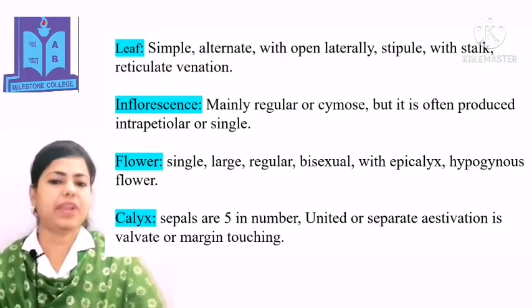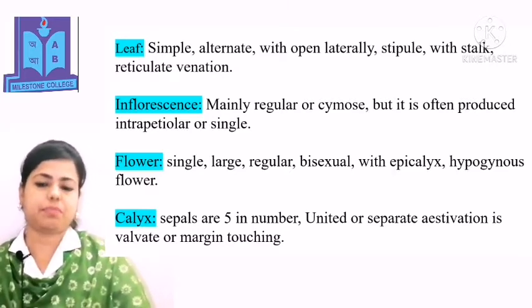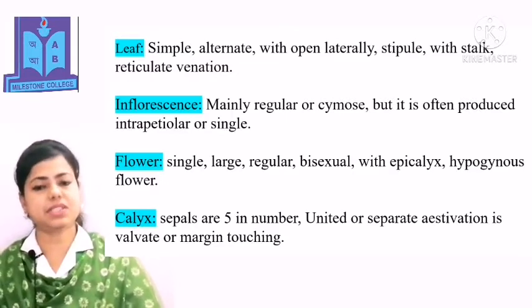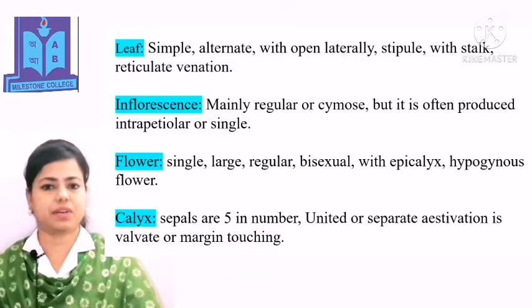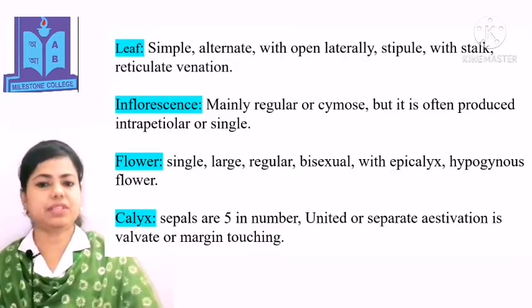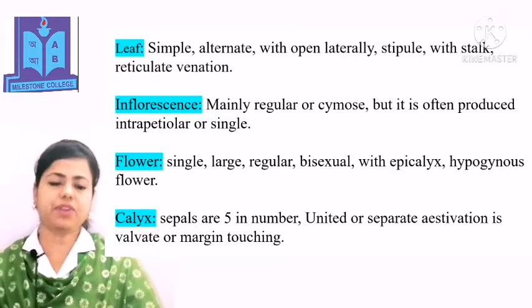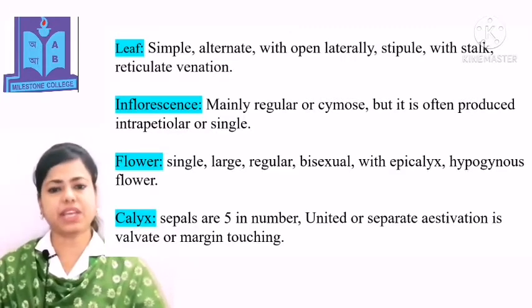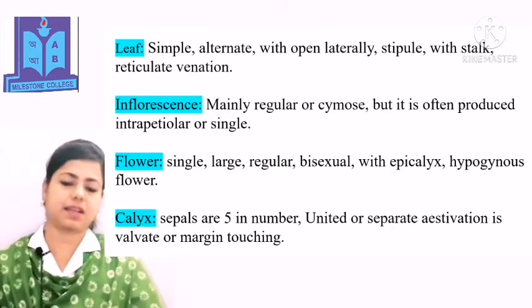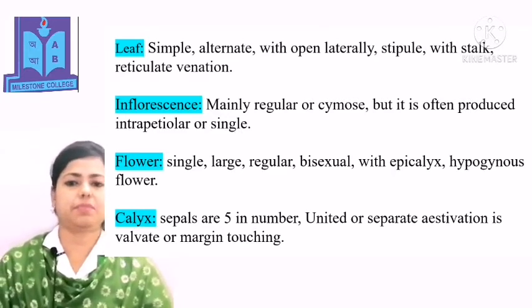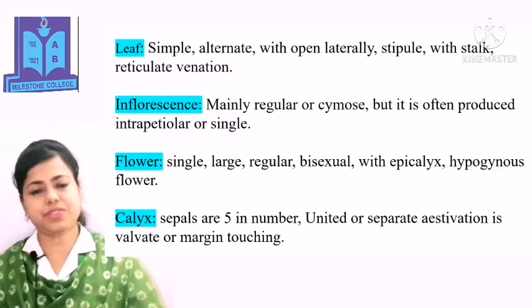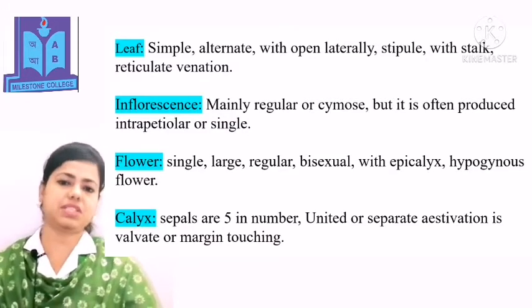Inflorescence: mainly racemose or cymose, but it is often produced intrapetiolar or single. Flower: in Malvaceae family, we see the flower is single, large, regular, bisexual with epicalyx, hypogynous flower. Calyx: sepals are 5 in number, united or separate. Aestivation is valvate or margin touching.